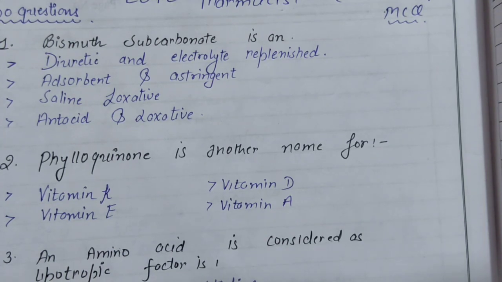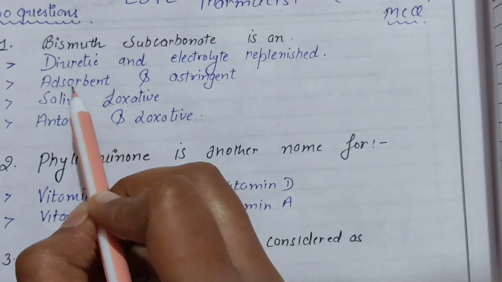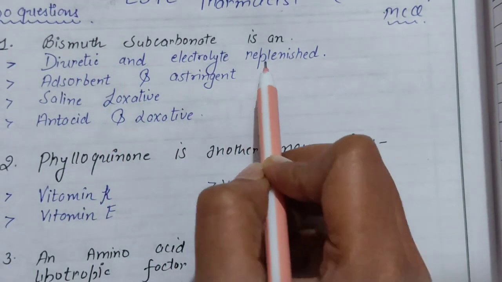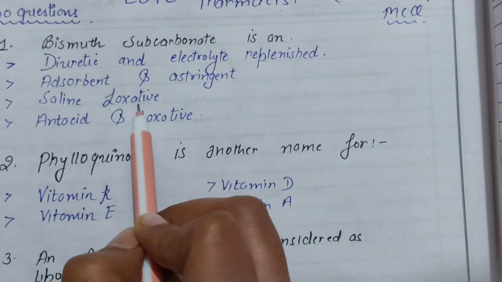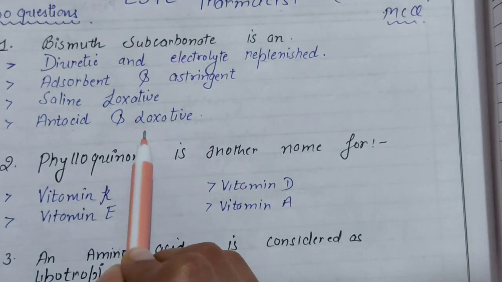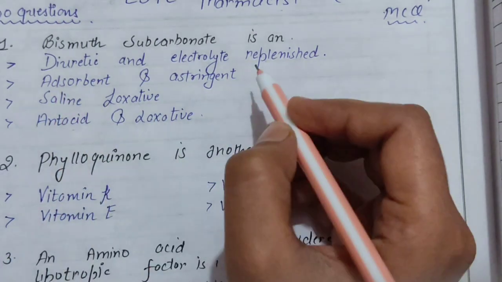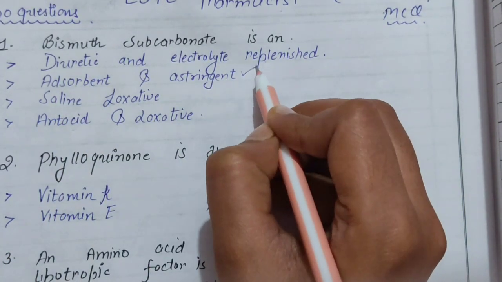Let's get started. So the first question is: Bismuth subcarbonate is an diuretic and electrolyte replenisher, adsorbent and astringent, saline laxative, antacids and laxative. So the right answer is adsorbent and astringent.